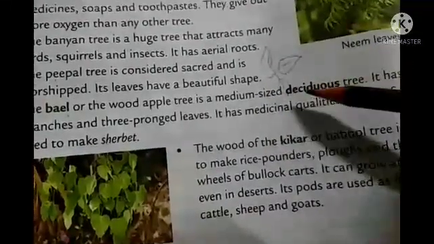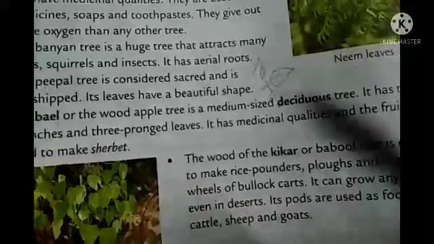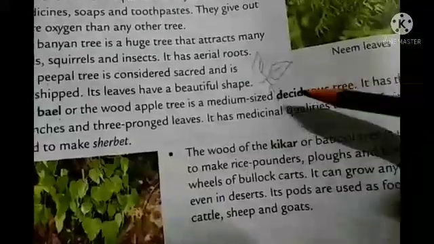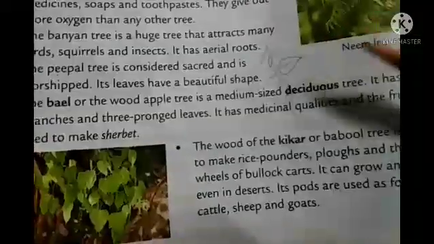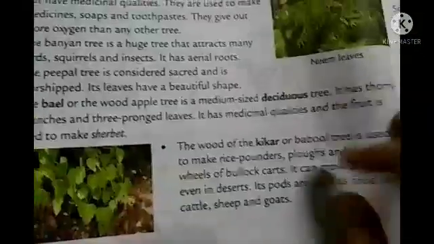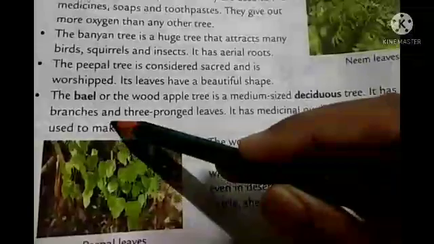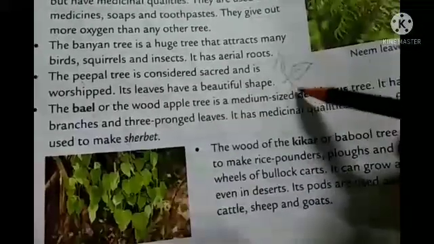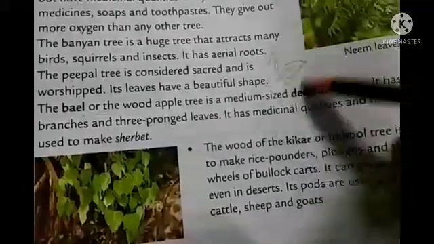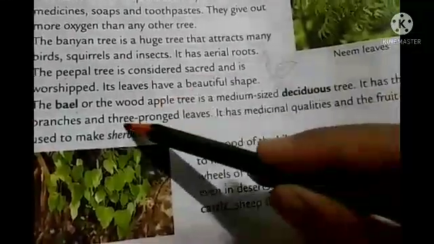Deciduous tree means every year it loses its leaves. In the spring season, new leaves come out again. It has thorny branches and three-pronged leaves. I told you about this. These unique leaves are three-pronged leaves.